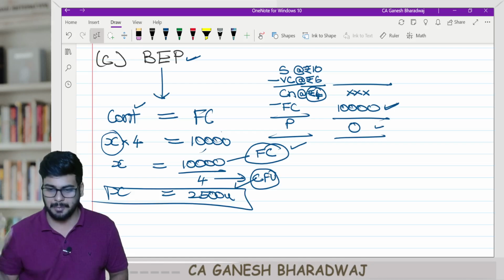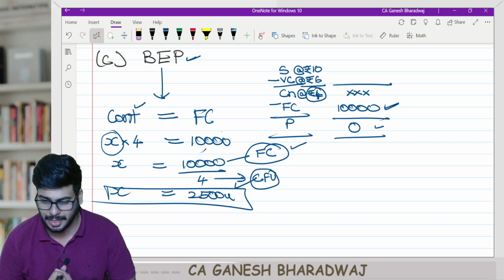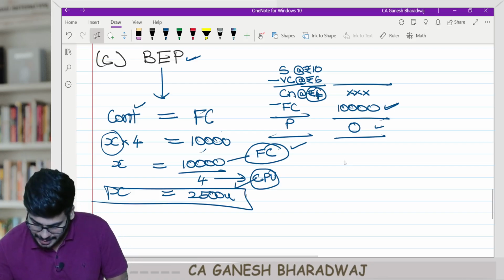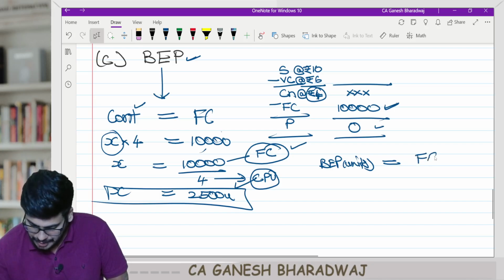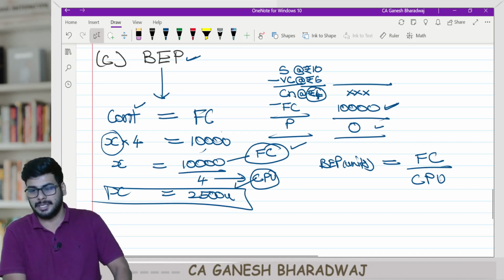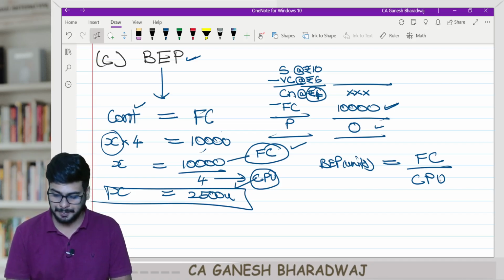Fixed cost divided by contribution per unit. So break-even point in units goes by the formula fixed cost divided by contribution per unit. Are you all able to understand?